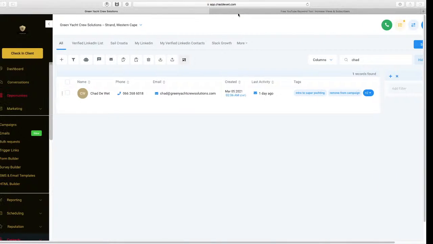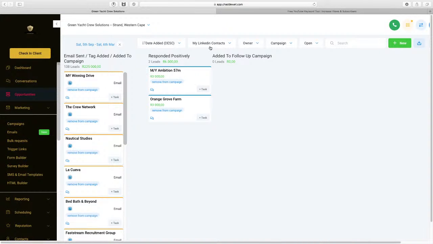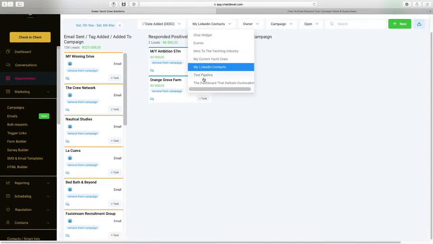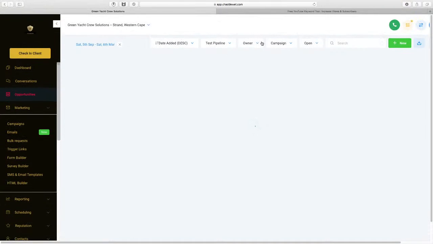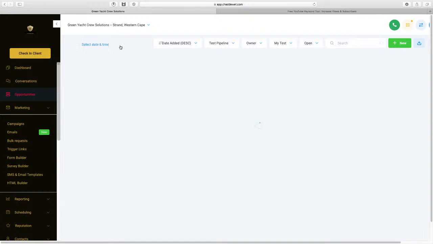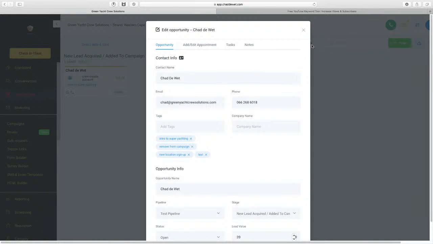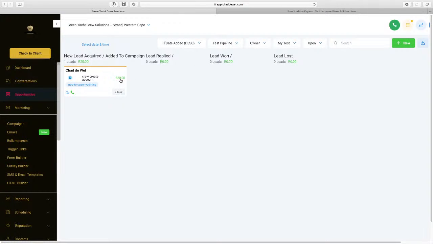and now essentially what we want to do is come look at this. In the opportunity stage, we're going to go choose test pipeline, all test campaign. And there I am. Okay, I've filtered through the actual settings there to find this person, which is me, and I'll come in there and you'll see there exactly what it says. Okay, you'll see even there's the 20 amount that we said,